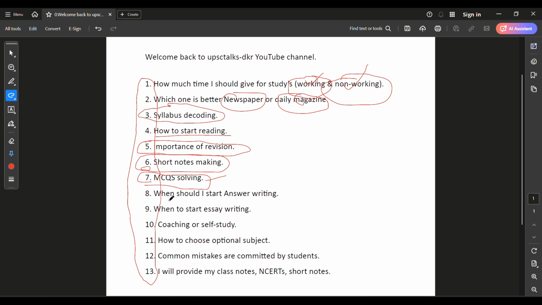Okay, when should I start answer writing? According to me, we should start answer writing after completing polity, economy and science and technology, so that it will be easy for us to write answers. Okay, when to start essay writing? It is the same thing, after completing polity, economy and science and technology, so that it will provide more knowledge, and these subjects also provide an overview of all the other subjects.